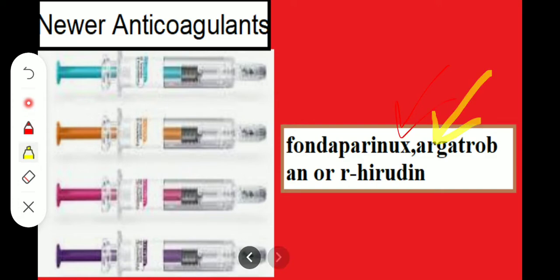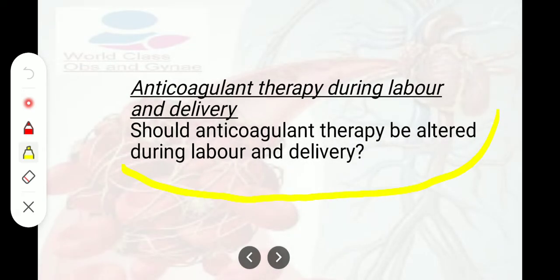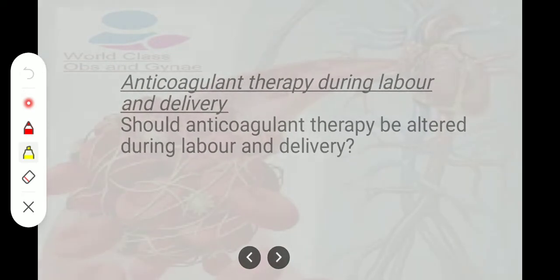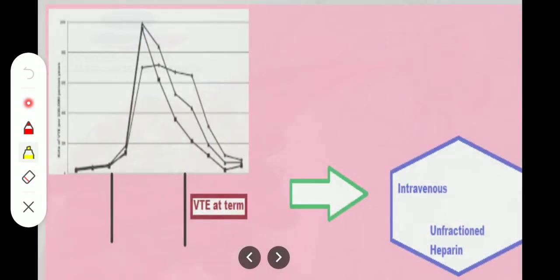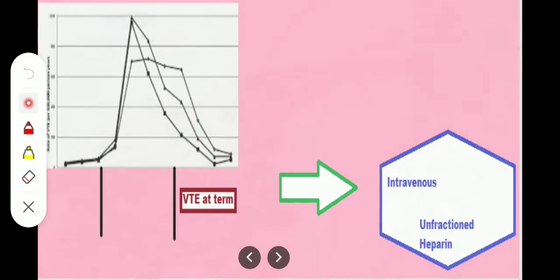Anticoagulant therapy during labor and delivery. Should anticoagulant therapy be altered during labor and delivery? About this, it's written that if the patient is having VTE at term, we should consider intravenous unfractionated heparin. And when the patient is in established labor, do not give heparin.